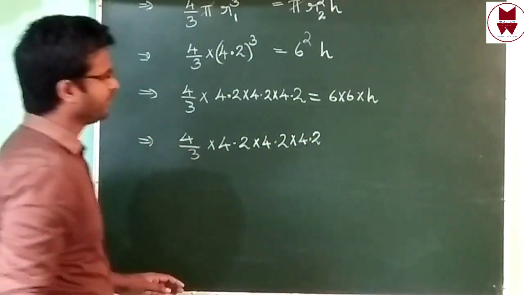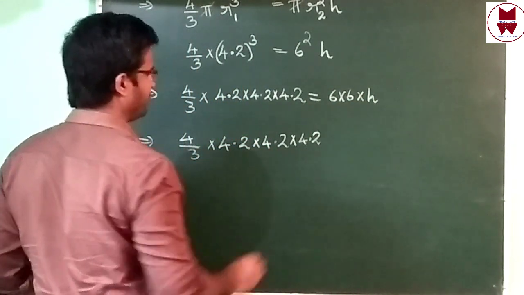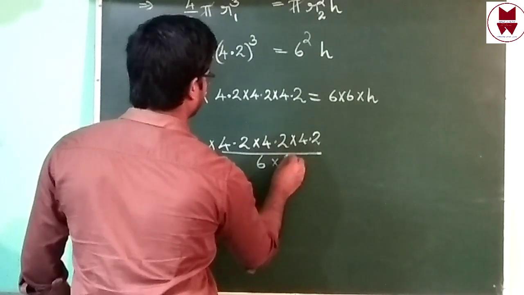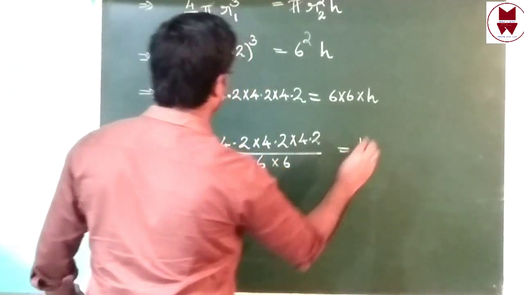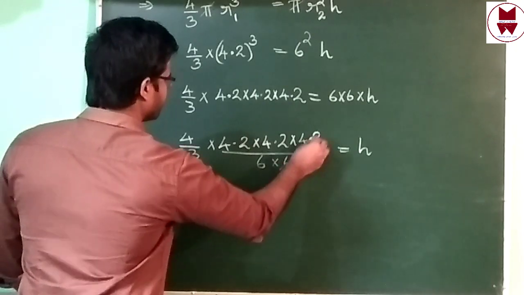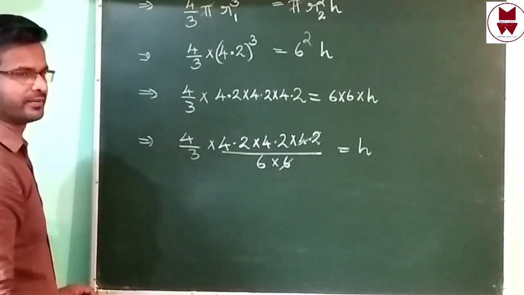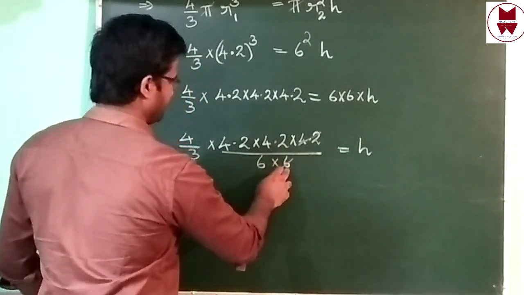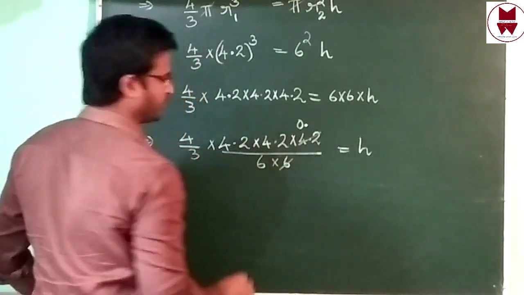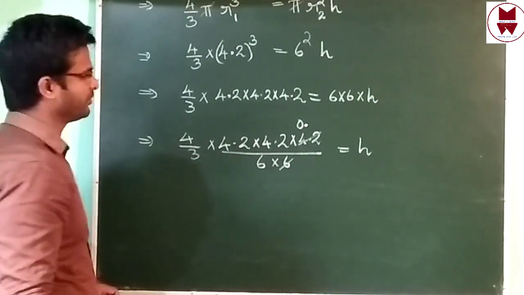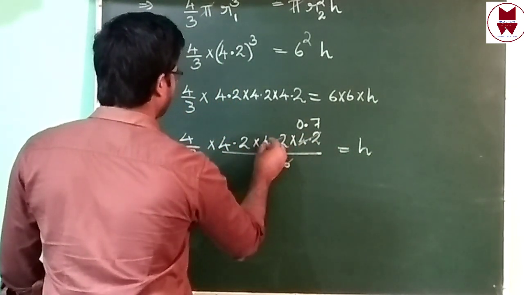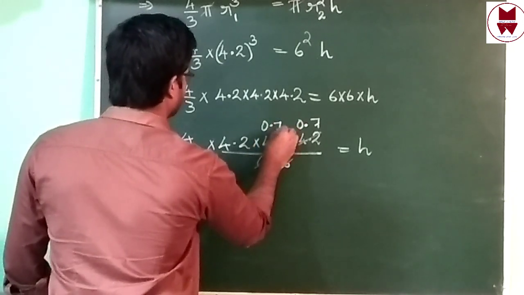Then right side 2 sixes are there. Then bring to left side, that will be divided by 6 into 6 equal to h. Then you can cancel 4.2 and 6. In 4 divided by 6 we cannot, that's 0 and point. Take 42. In 42 how many times 6? That is 7 times. Again 6 and 4.2 will get 0.7.